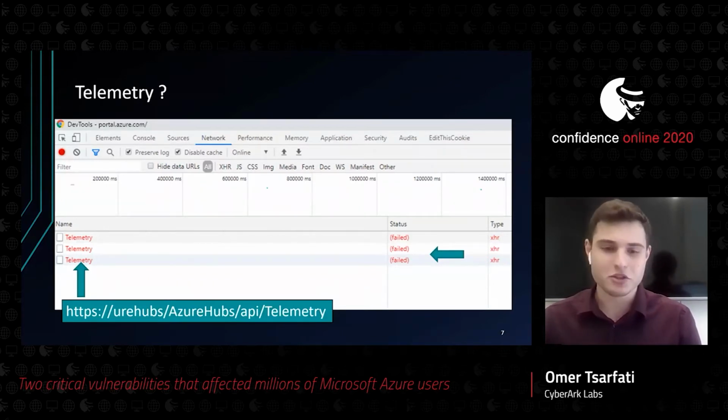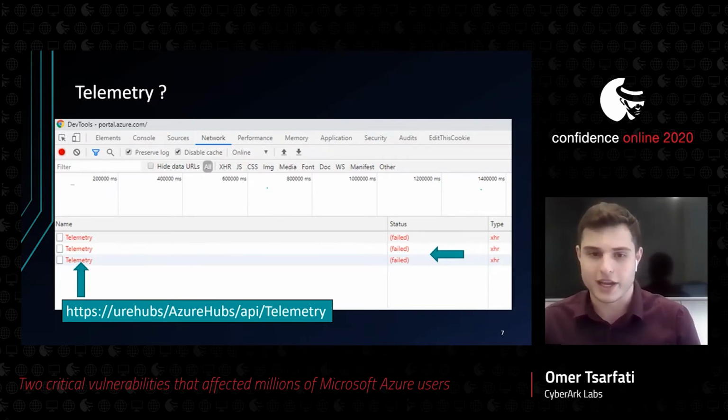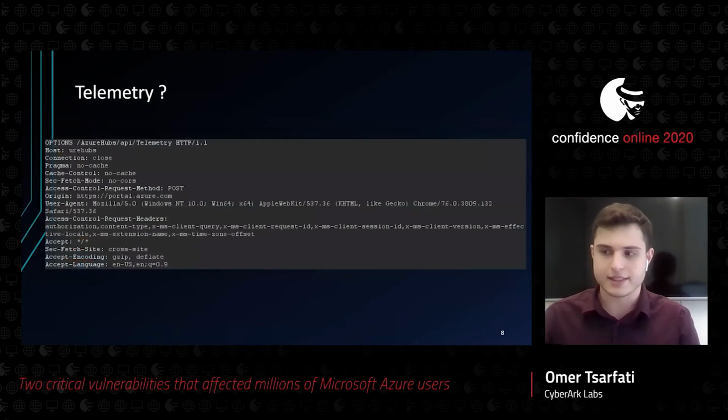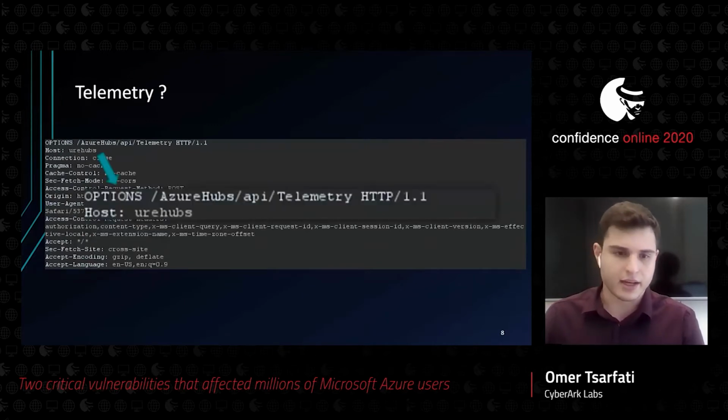So I refreshed the page, closed and opened my browser, restarted my computer, and even went to another computer, and I still saw those strange requests to the local server. I also switched to another account, and the same request went out. So let's take a look at the raw request. It's a bit weird. Why would Azure send those requests? If you take a closer look, we can see the host is URI Hubs.